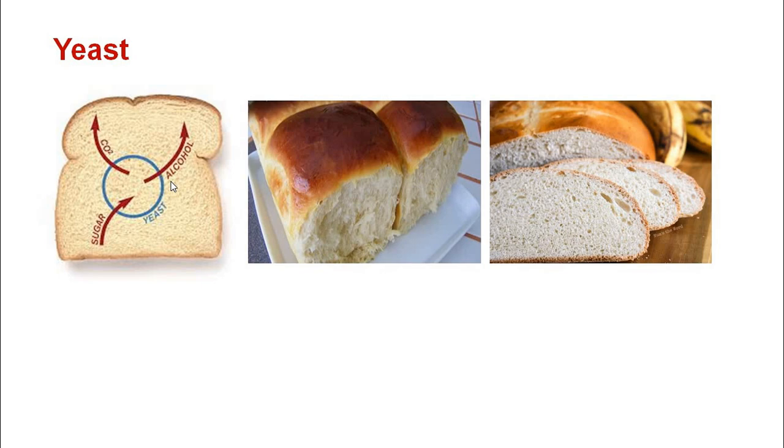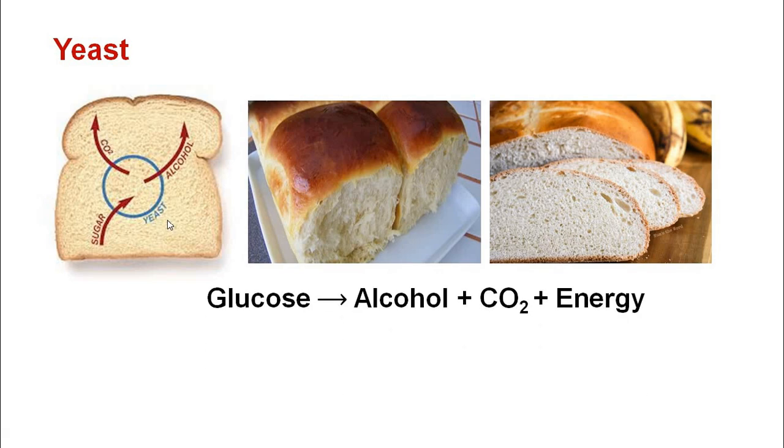We know yeast can do anaerobic respiration. They can break down the food in the absence of oxygen also. So they convert sugar into alcohol and carbon dioxide. And when this carbon dioxide is released, this makes the bread fluffy. The pores, the holes you can see, are because of the carbon dioxide molecules released by the yeast during anaerobic respiration. So this is the equation: the glucose present in the food, the bread, gets converted into alcohol, carbon dioxide, and energy is released.